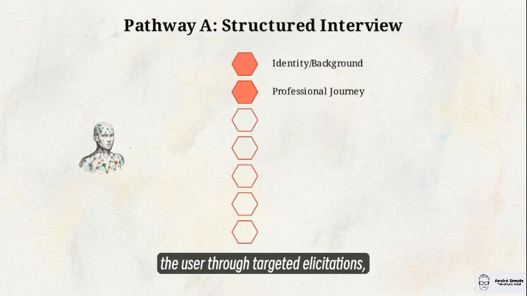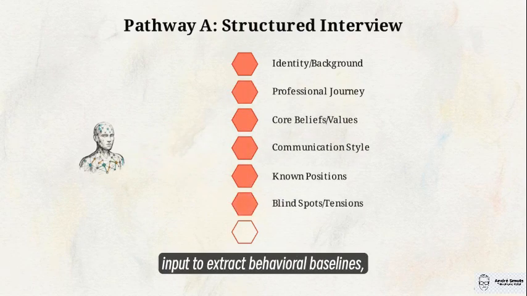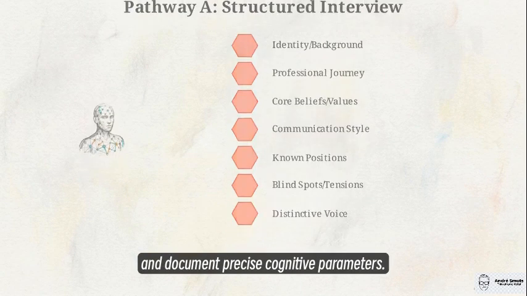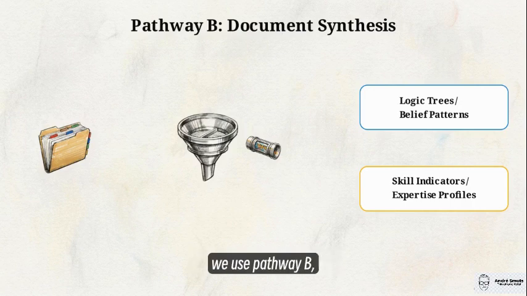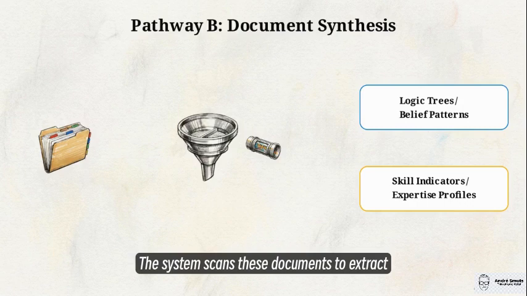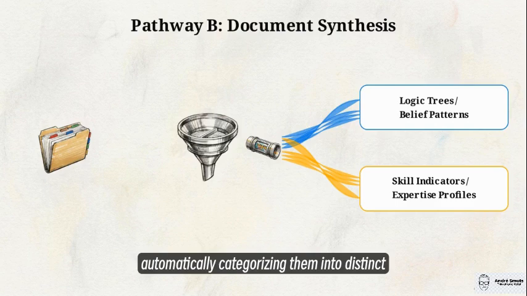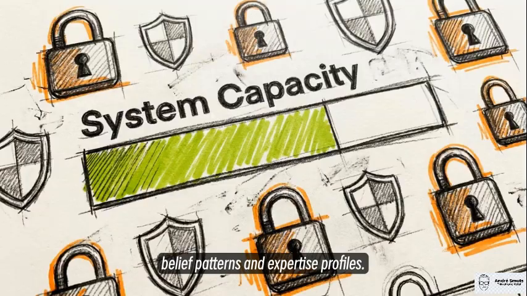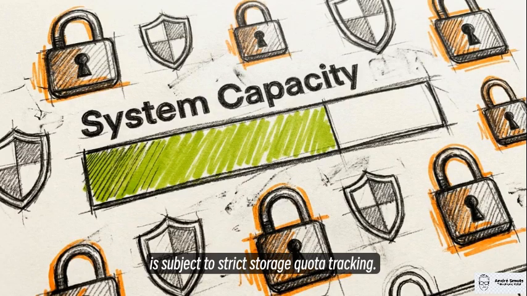Here, the AI guides the user through targeted elicitations, requiring specific human input to extract behavioral baselines, foundational narratives, and document precise cognitive parameters. For entities with extensive pre-existing literature, we use Pathway B, document synthesis. The system scans these documents to extract behavioral signals and domain indicators, automatically categorizing them into distinct belief patterns and expertise profiles. There is a strict operational constraint. These processed persona documents are securely stored within the platform, and their volume is subject to strict storage quota tracking.